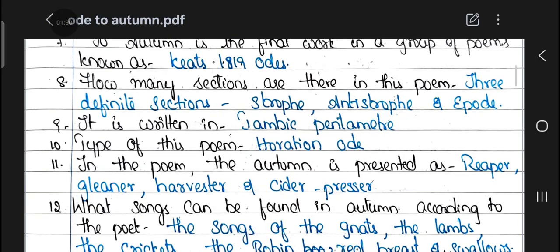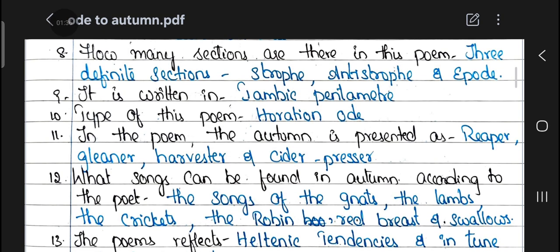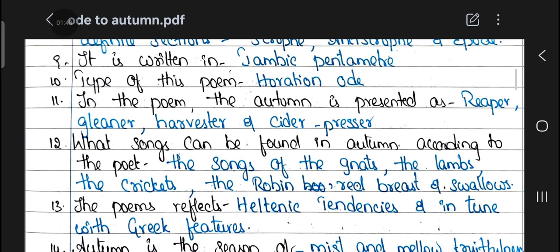3 definite sections: strophe, antistrophe, and epode. Ninth question: it is written in iambic pentameter. 10th question: type of this poem. It is a Horatian ode. 11th question: in the poem, autumn is presented as reaper, gleaner, harvester, and cider presser.